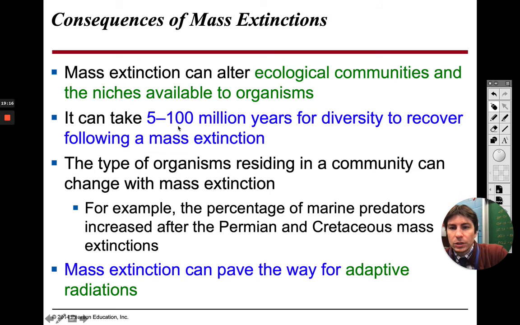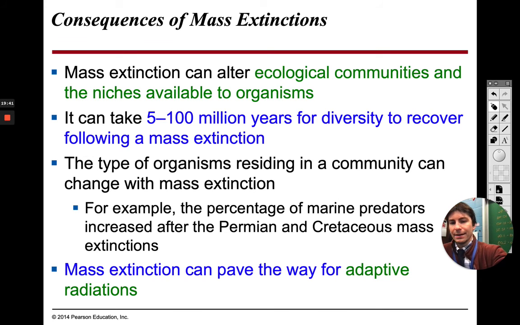All right, so with mass extinctions, guys, it changes everything up. In a community, guys, we have all our different species there, and based on that mass extinction, we are going to have some empty areas to fill in a community.